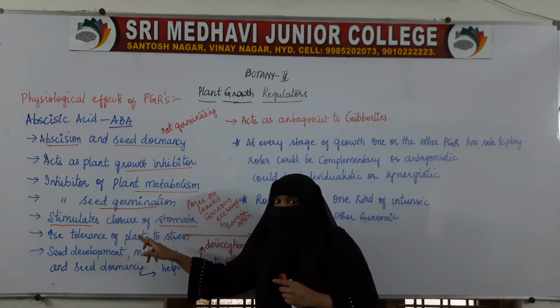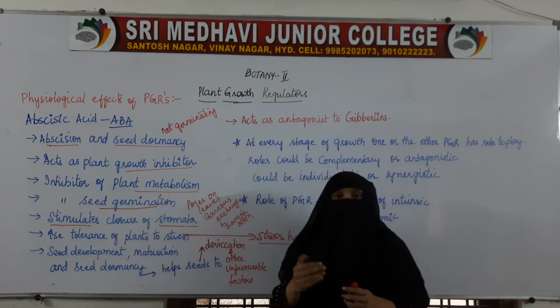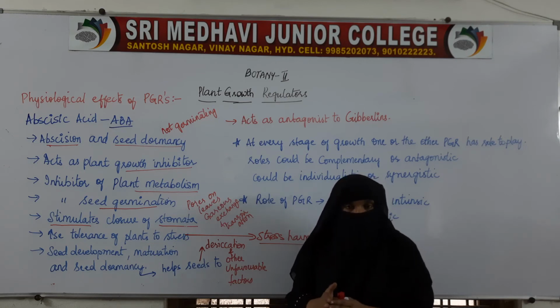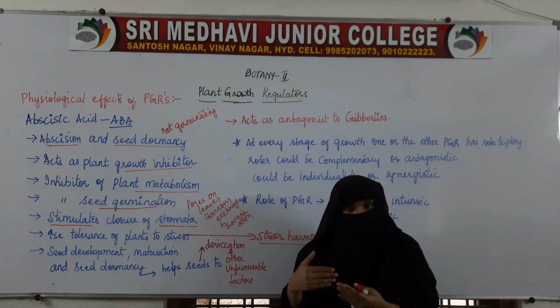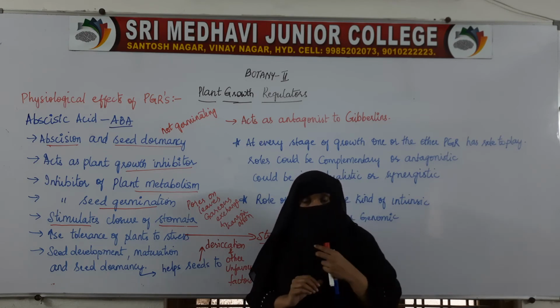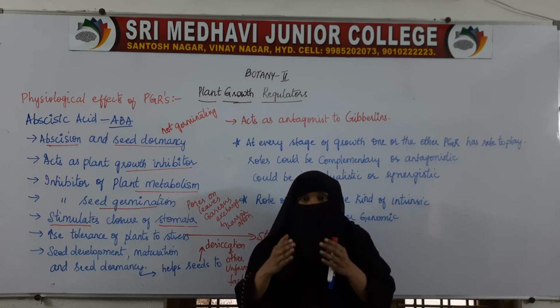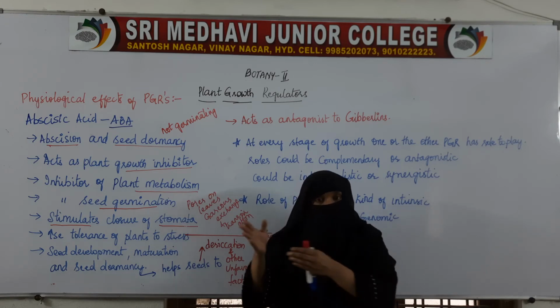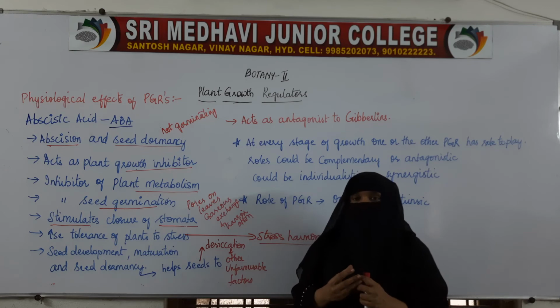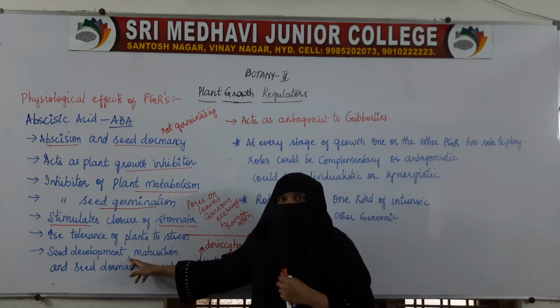Seed development takes place when the seed comes out from dormancy. After the seed comes out from dormancy, because of various reasons, it will germinate. When it germinates, it needs to be developed from that seed into a whole new plant. The development of the seed, the maturation of the seed, is done by abscisic acid.